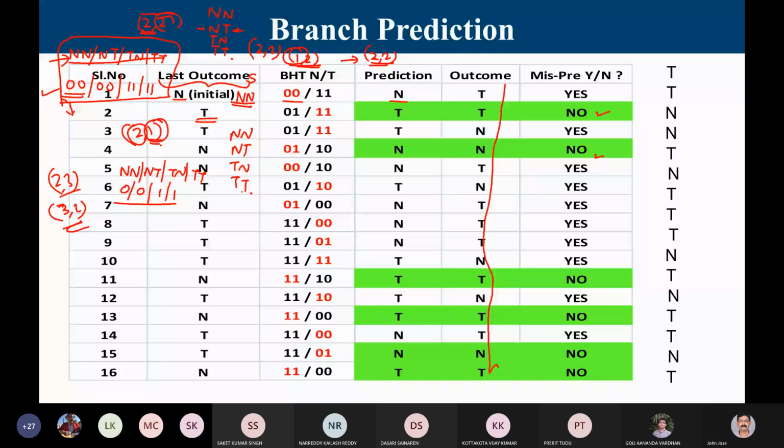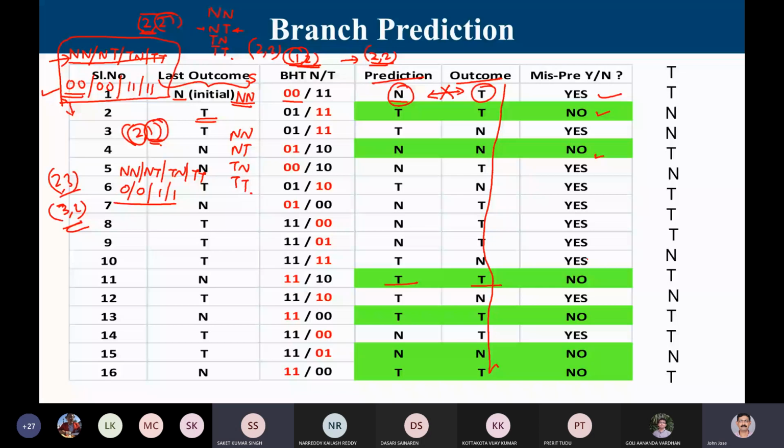Wherever you see yes, misprediction means the prediction column and the outcome column entries are not matching. For example, prediction not taken but outcome taken, that's a misprediction. Wherever you see green, the prediction is correct and matches the actual outcome, so there is no misprediction at all. You can count which of them are mispredicted and why. Any questions, please?